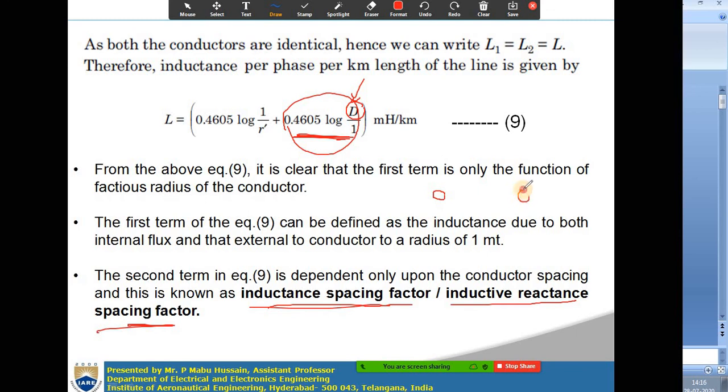This second term gives you the spacing between the two conductors. For the single phase transmission line, the distance between the two conductors is d here. So how much spacing there is, we can determine from this inductance spacing factor.